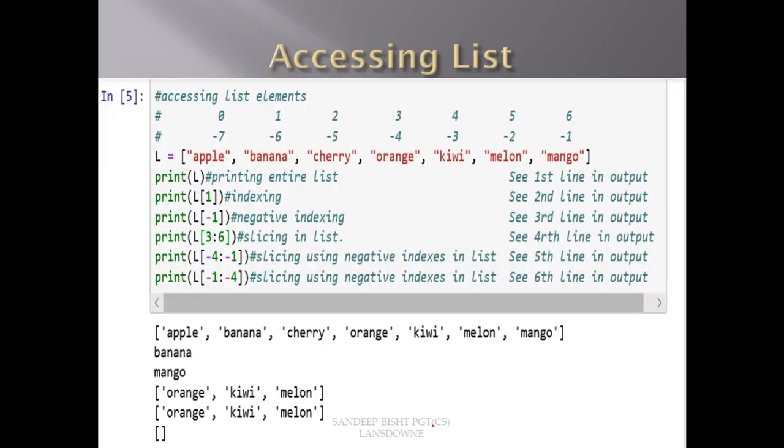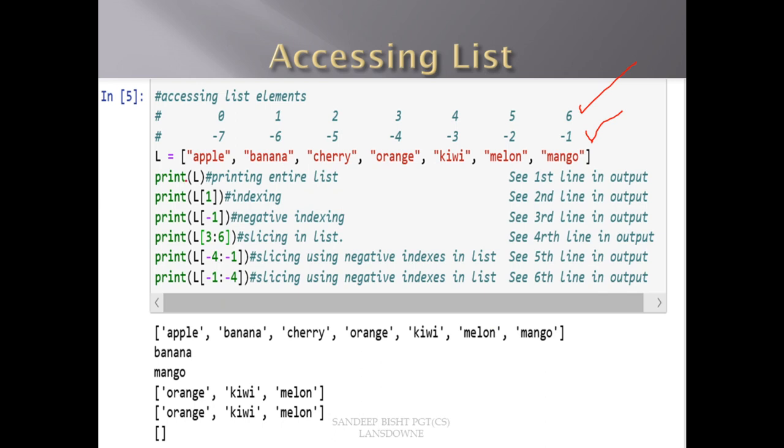Now we will discuss how to access a list in Python. You all must know that we can access a list with the help of an index, and in Python lists have two types of indexes: positive indexes and negative indexes. Here I have written this code and run it in my Jupyter notebook, and I have pasted the screenshots here so that you can understand what is going on.